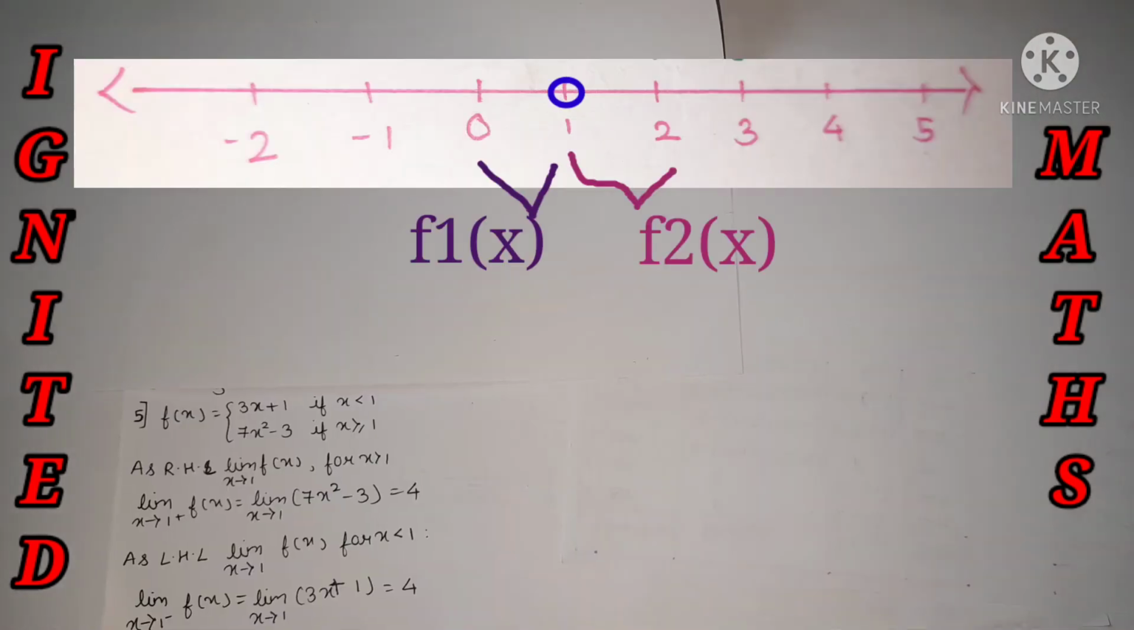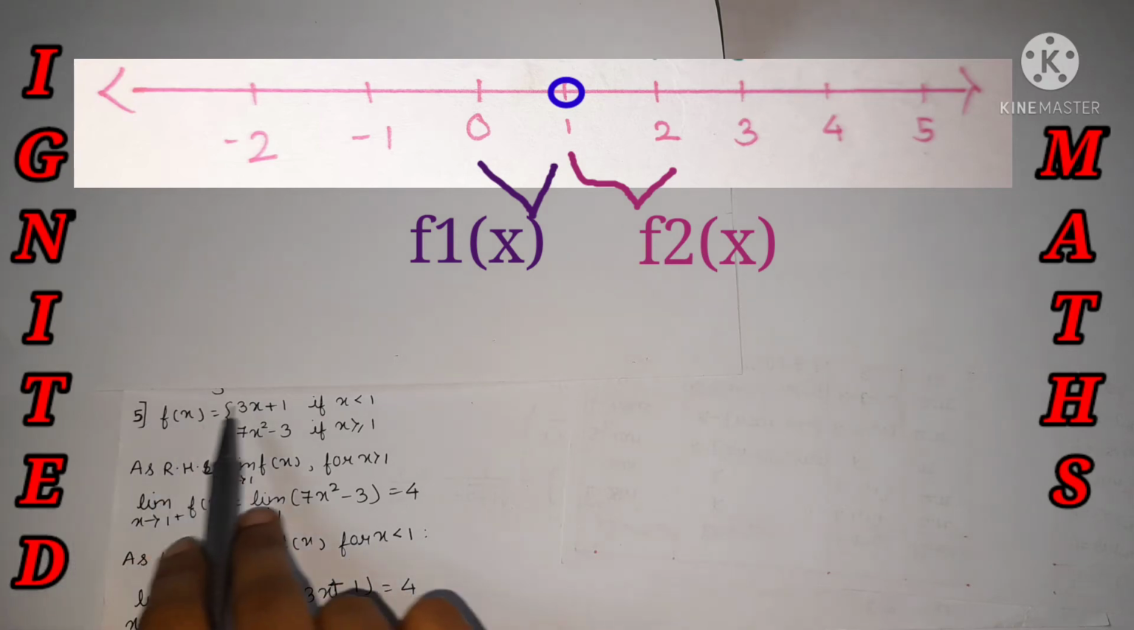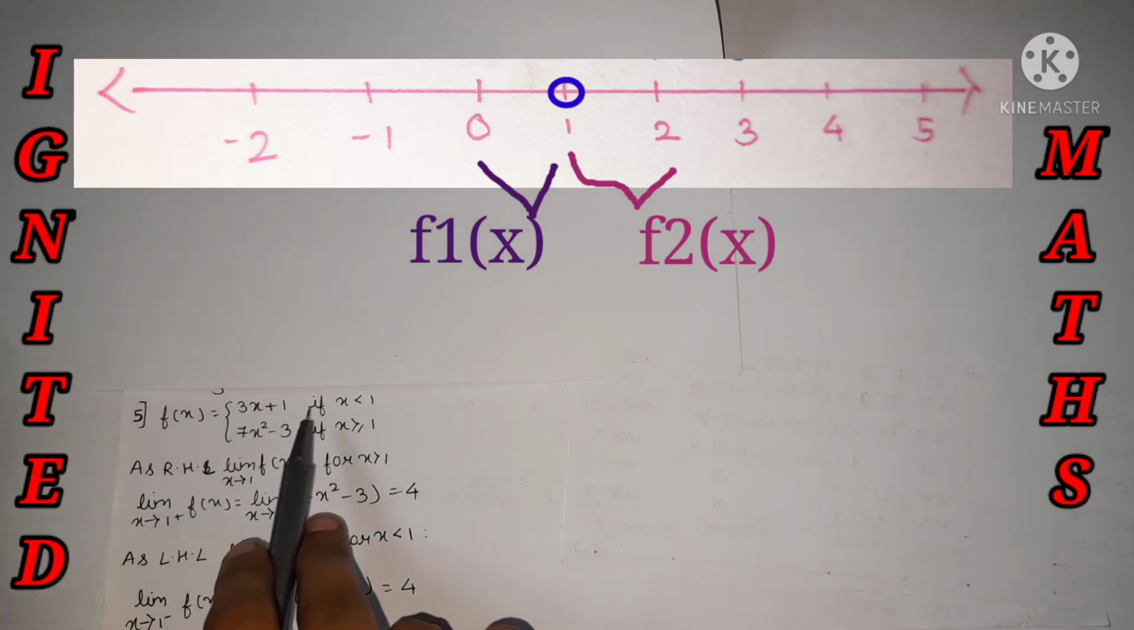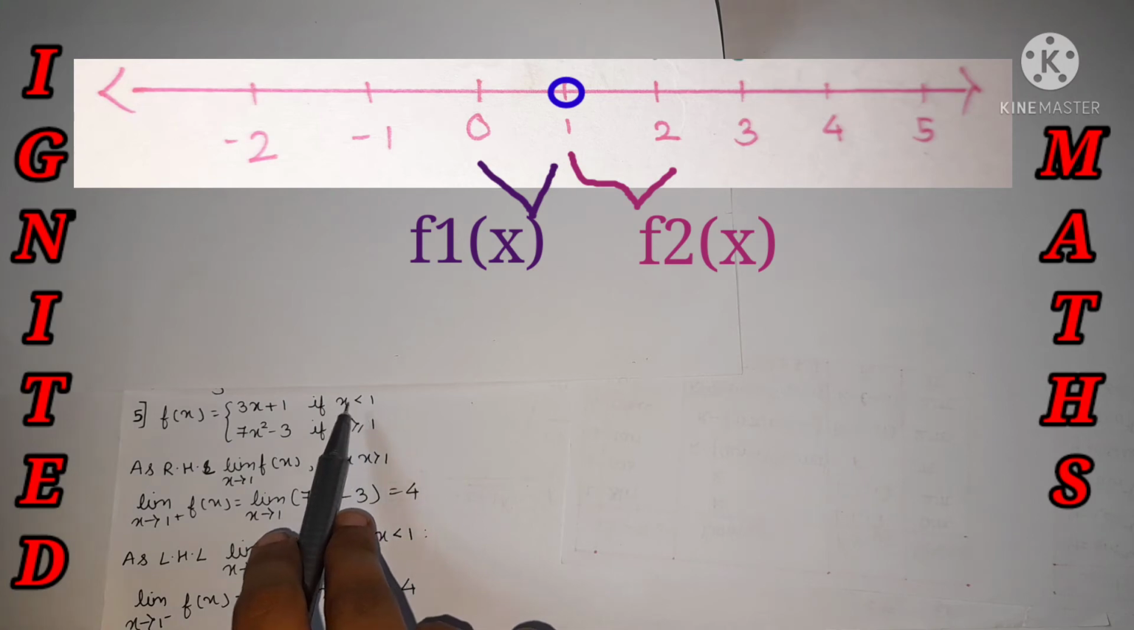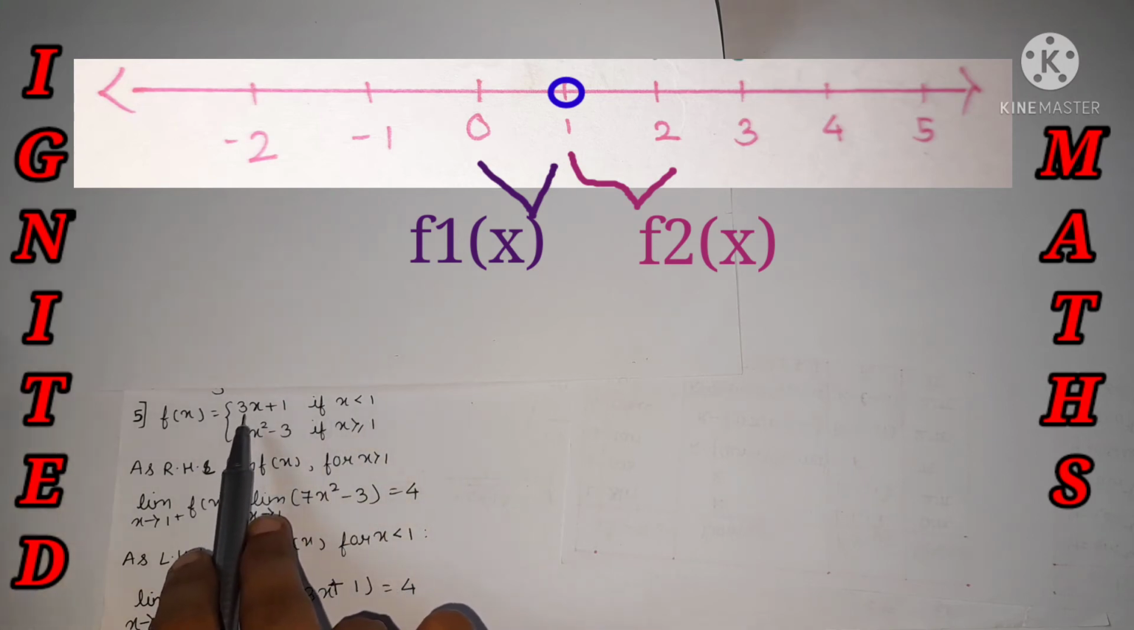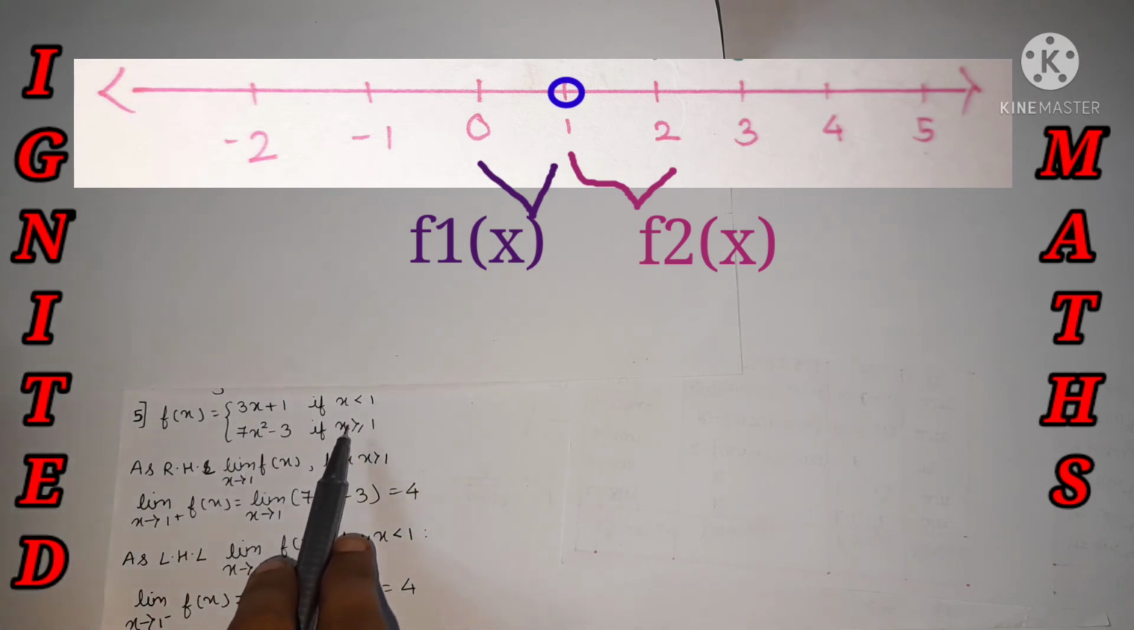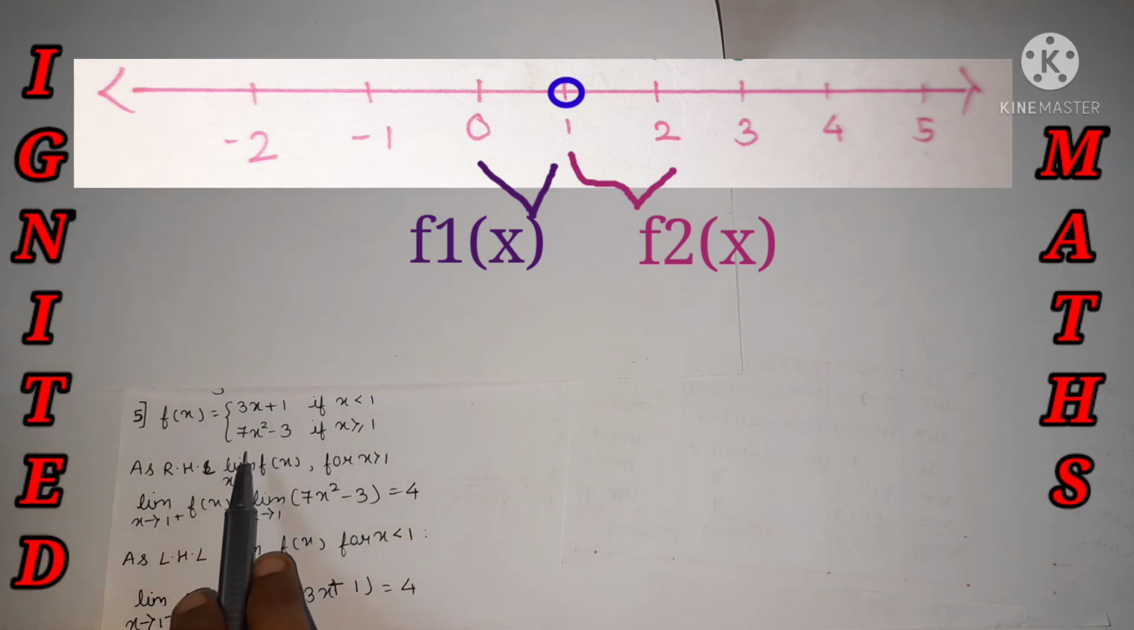Let's take another example. Over here also we need to find whether the limit exists or not. For that we need to prove that the LHL and RHL should have a finite number and should be equal. So let's get started. Over here the function is given: 3x plus 1, in which x is less than 1, and if x is greater than or equal to 1, then the function is 7x square minus 3.